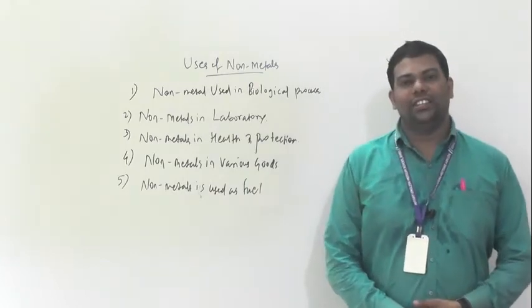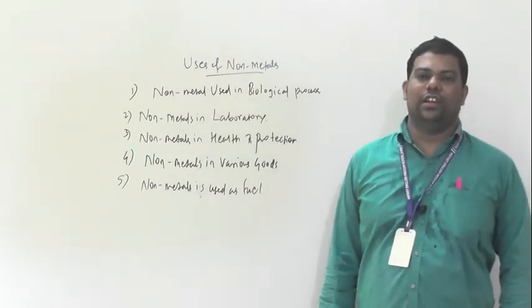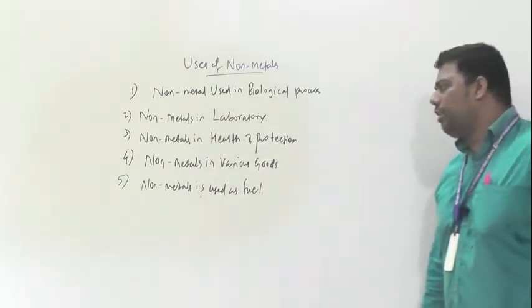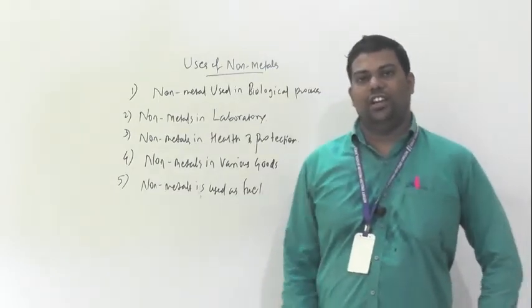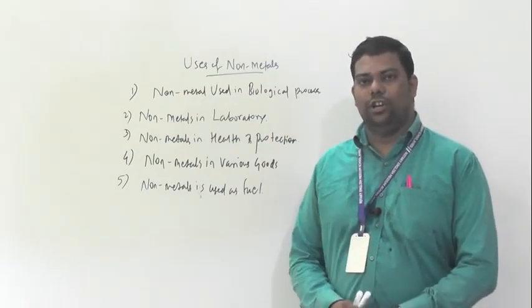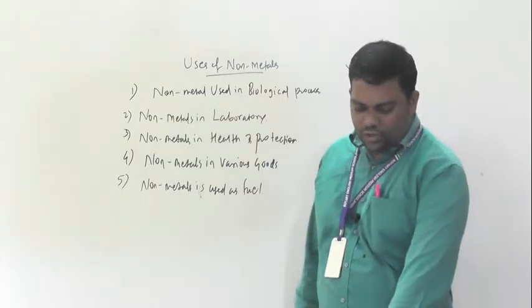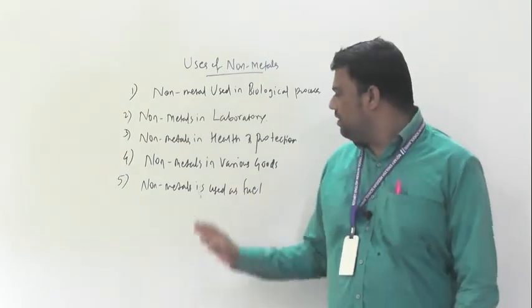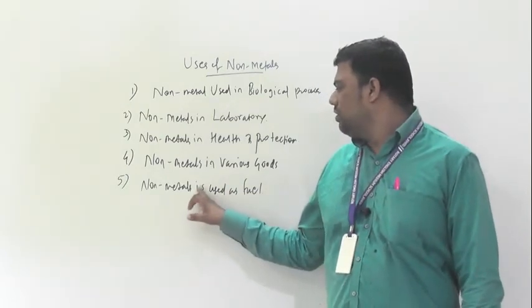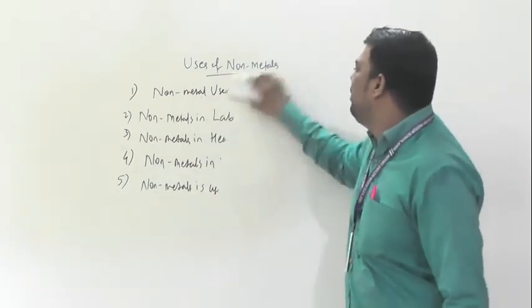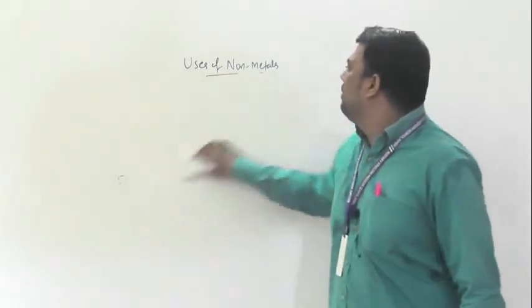Whatever petroleum products are also there. Those petroleum products, what can we call them? Petroleum products: our diesel, petrol, then gasoline, we also call it gasoline. So these are all energy consuming processes. Whatever is important, these are non-metals. So non-metals' uses are very important here. Understood? So we will move towards the next.